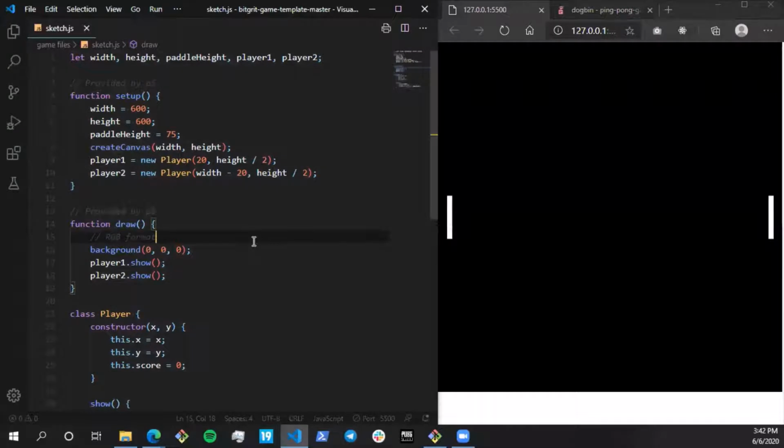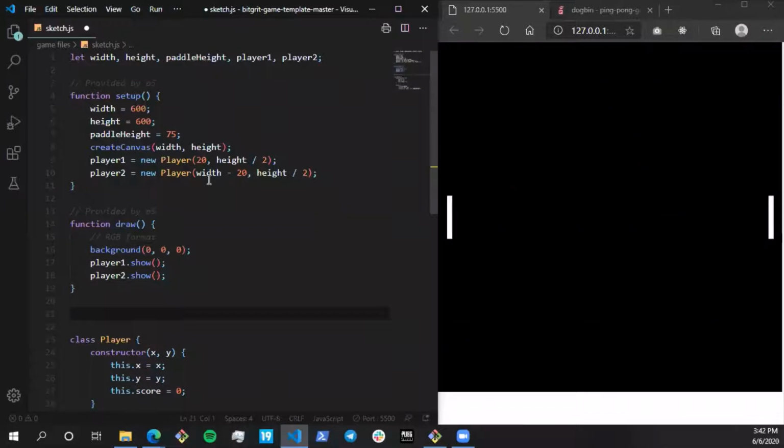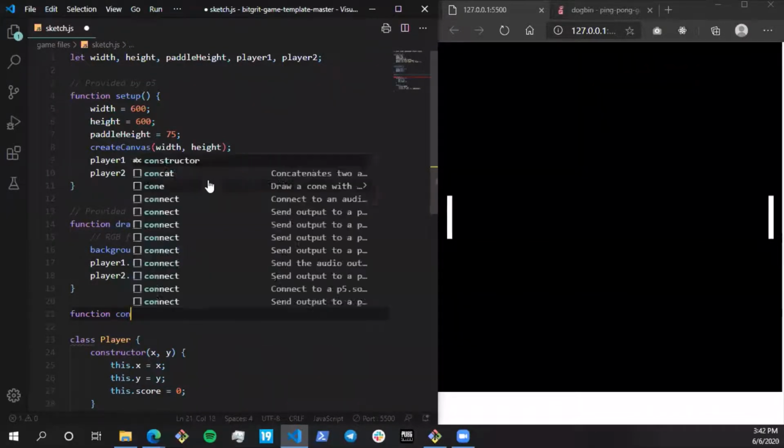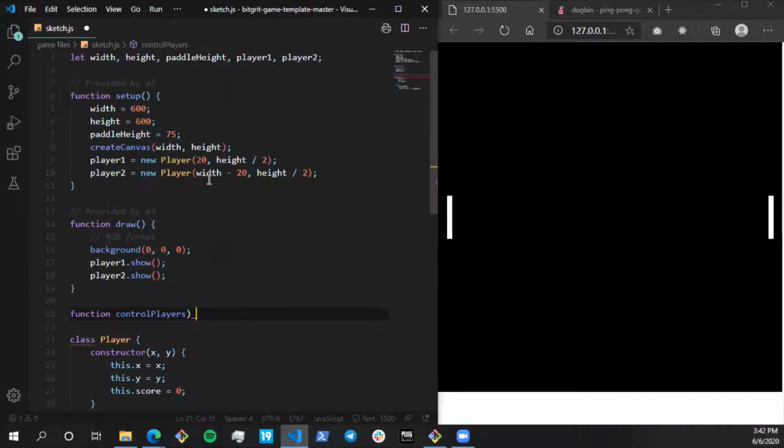Let's add some moving functionality to the paddles now. For that, we have to detect an event. An event is when the user is inputting something, like pressing a key or a mouse button. For that, we're going to create our own function below the function draw. Let's call that function control players. Basically, it's going to be controlling the players.